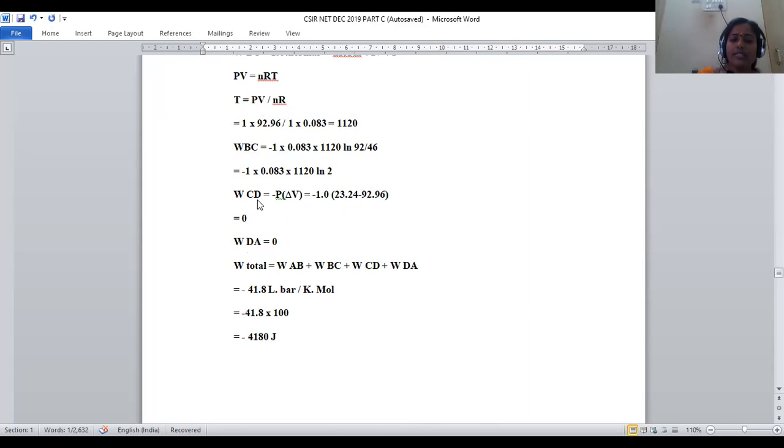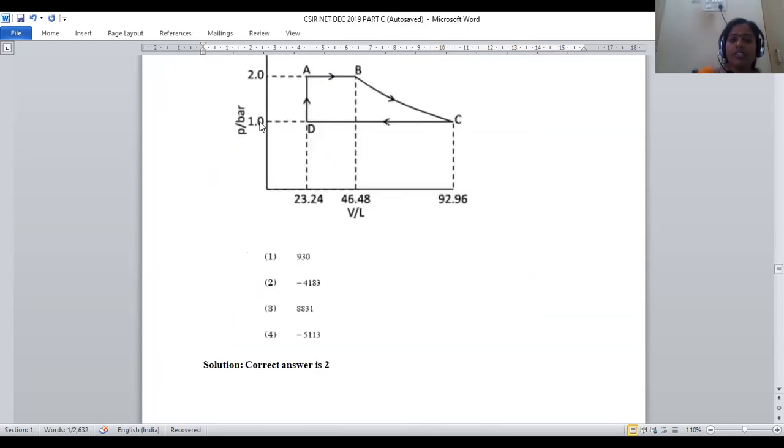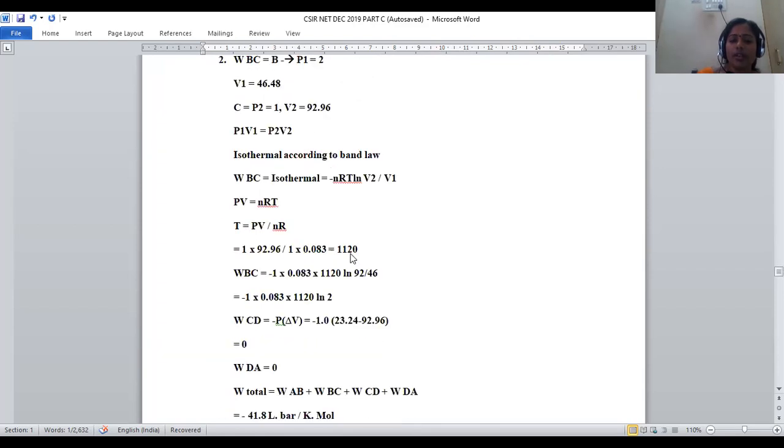Now let us move on to WCD, where minus P delta V is given. Minus P delta V is given, minus 1.0. Pressure on CD is given. Both C and D are present at 1 only. So for C, the value is 92.96. For D, it is 23.24.